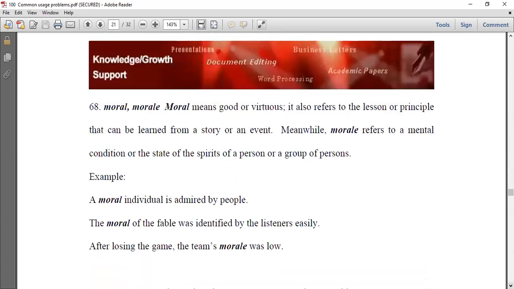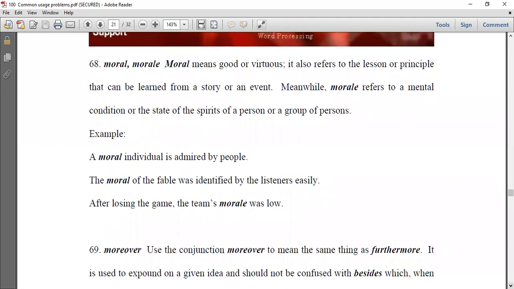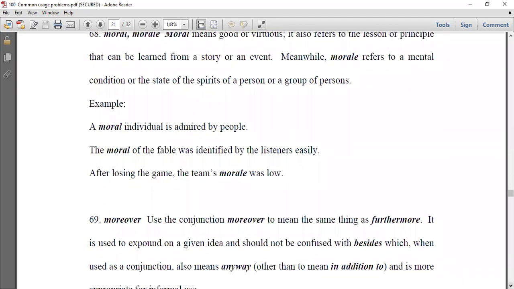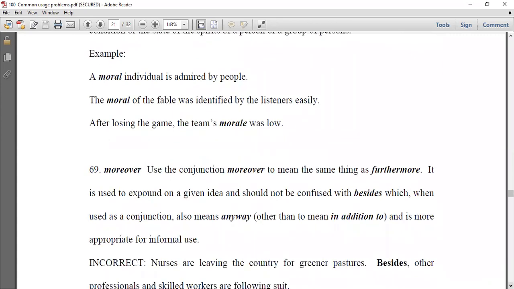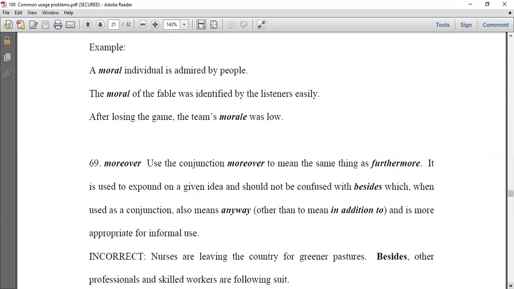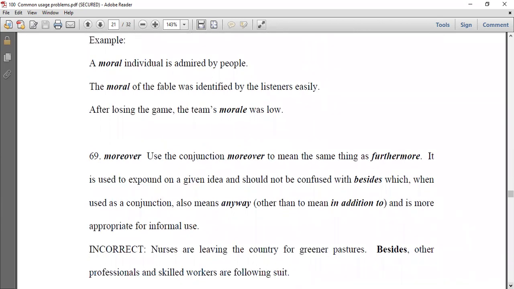Number 68, moral and morale. Moral means good or virtuous. It also refers to the lesson or principle that can be learned from a story or an event. Meanwhile, morale refers to a mental condition or the state of the spirits of a person or a group of persons. Example: a moral individual is admired by people. The moral of the fable was identified by the listeners easily. But morale: after losing the game, the team's morale was low.